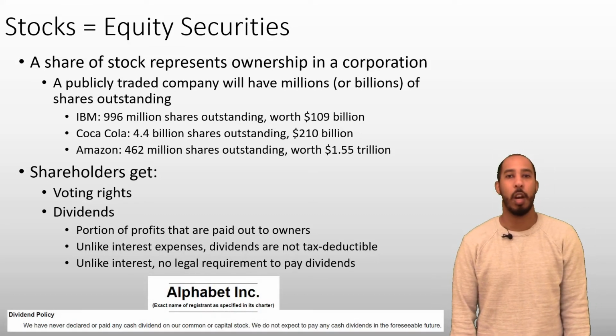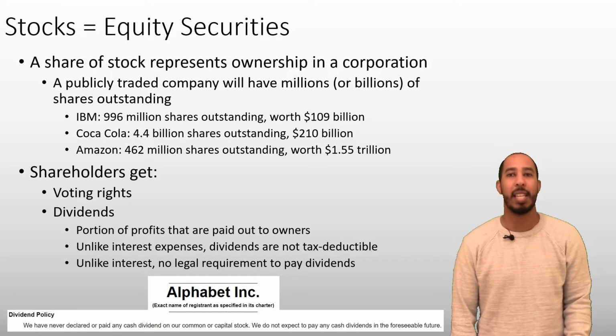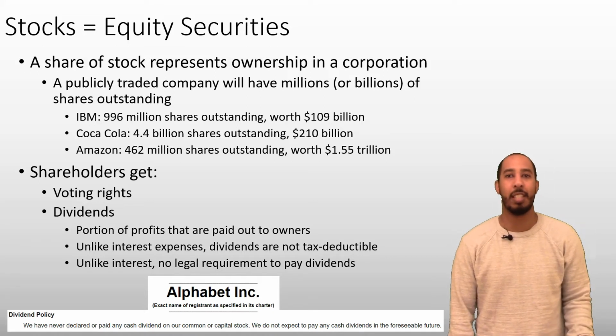And also, unlike interest on debt, the company doesn't have a legal obligation to pay dividends to its shareholders. Some companies, like Google here, make it clear that they don't plan on paying out their profits as dividends to owners anytime in the foreseeable future. Why might a company make this decision?